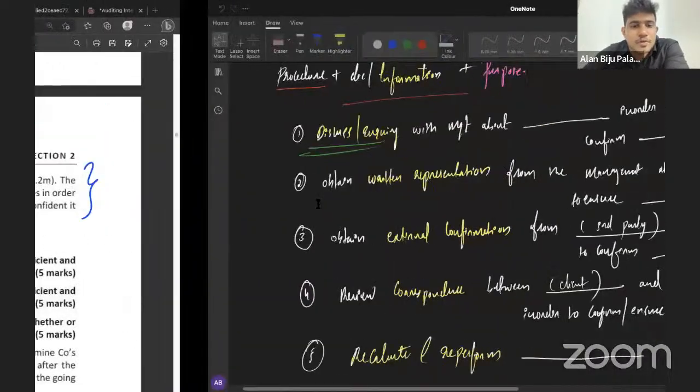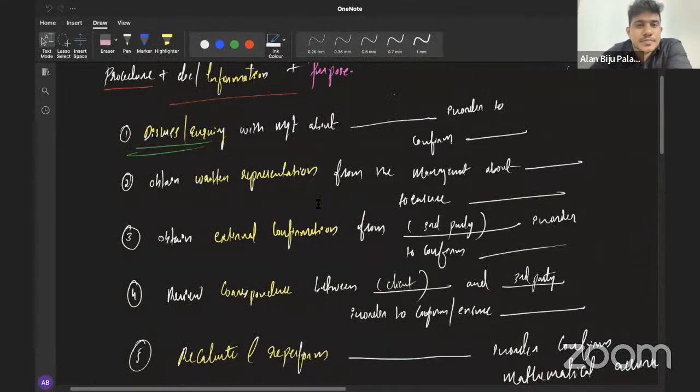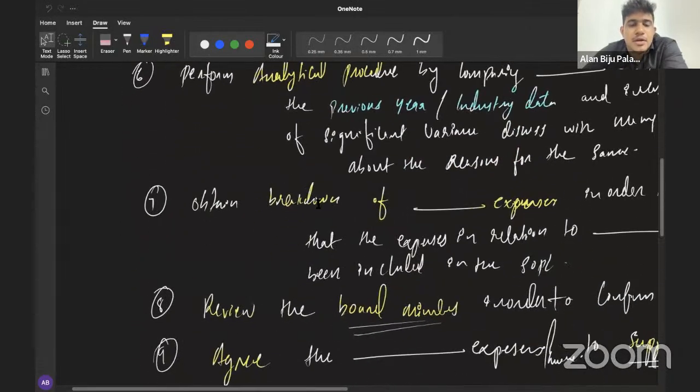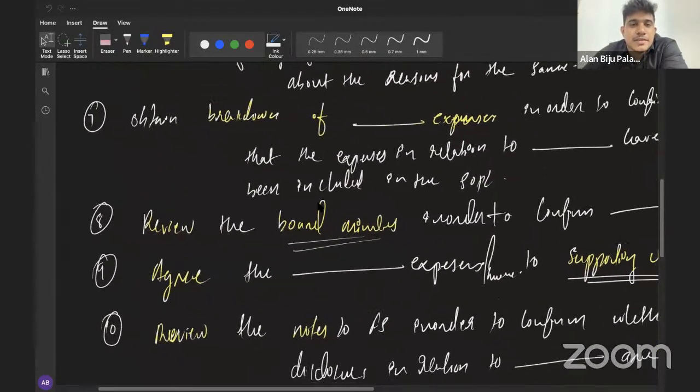Then is there any possibility of reviewing correspondence? സോളിസിറ്ററിന്റെ കറസ്പോണ്ടൻസ് മേടിക്കാം സാർ. സോളിസിറ്ററിന്റെ കറസ്പോണ്ടൻസ് വാങ്ങിക്കണ്ട, ഇവിടെ കേസ് ഒന്നും ഇല്ലല്ലോ. ആരൊക്കെ തമ്മിലായിരിക്കും Bank കമ്മ്യൂണിക്കേഷൻ? Correspondence with the management. Bank correspondence with the management of Jasmine company, right? Review correspondence between the Jasmine company and the bank in order to understand whether the bank is willing to renew the overdraft facility for the Jasmine company, right? Okay. Then is there any other possibility?